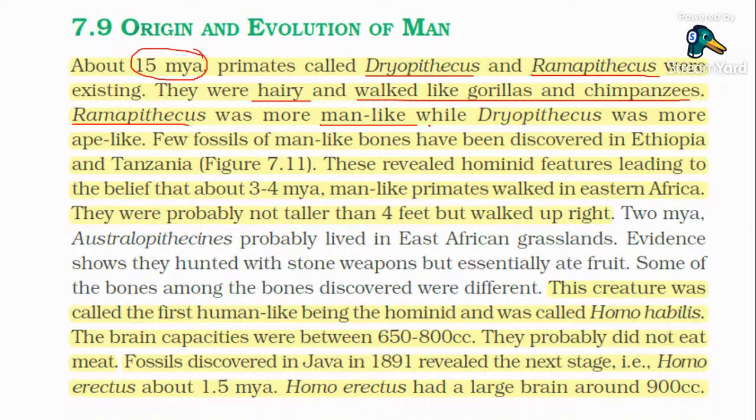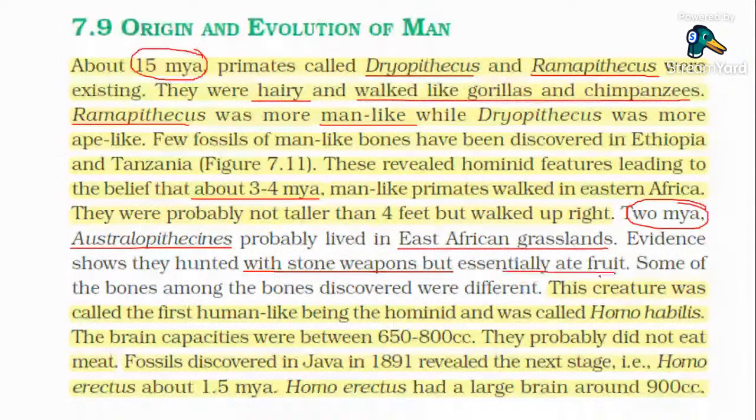A few fossils of man-like bones have been discovered in Ethiopia and Tanzania. They revealed hominid features which evolved 3 to 4 million years ago. Clear? 2 million years ago, Australopithecus probably lived in the East African grassland. They hunted with the help of stone weapons, and essentially ate fruit. Clear? This creature was the first human-like and was called Homo habilis.